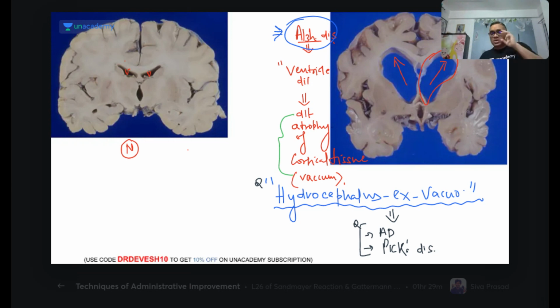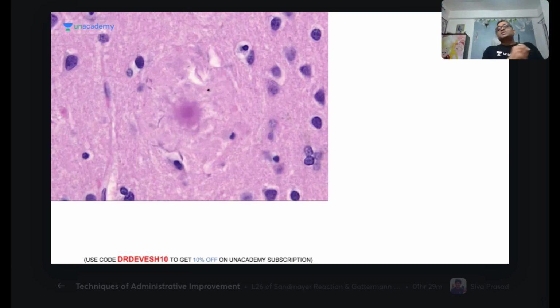So now you understood. There are three important findings we see in Alzheimer disease on gross examination. Number one, the gyri are atrophic. Number two, there is widening of the sulci. And number three, because of all this cortical atrophy, the ventricles expand and have more CSF. So hydrocephalus ex vacuo is a sign of cortical atrophy and it can be seen in Pick's disease also. Clear? Now we'll move to the next one.